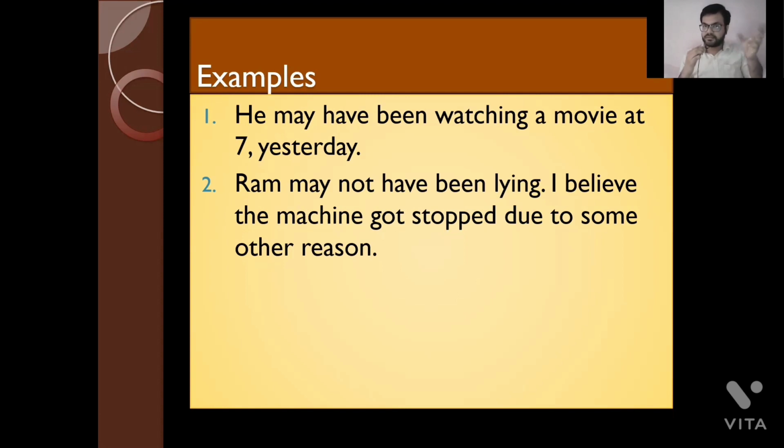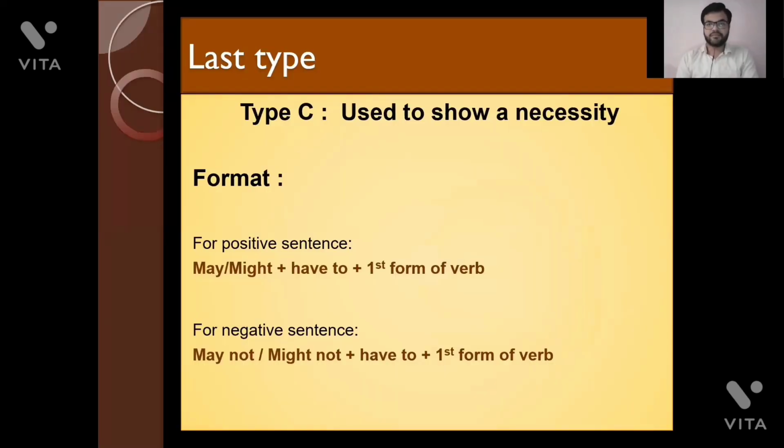Okay. So here again that manager is talking about a continuous action, that Ram may not have been lying when he was talking to the manager about this issue of the machine. Then he may not have been lying. Obviously it might be a possibility that the machine would have got stopped due to some other reason. Okay. So this is how we use it. Whenever you have to show a possibility about a continuous action in the past, then may have and might have are used like this. Now this is the last type, which is type C.